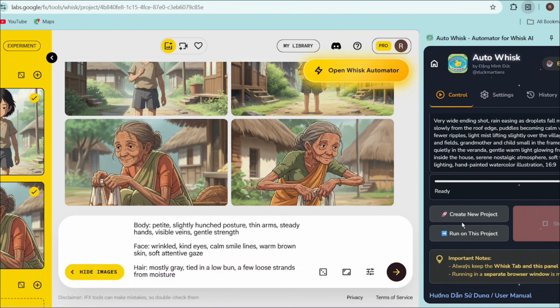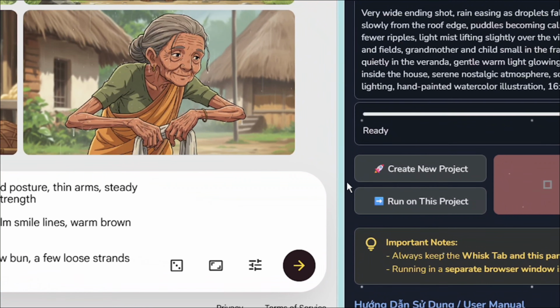Click on it. After clicking start, you will see 2 options. The first option is create new project. If you click on this, your images will be generated in a new project. The second option is run on this project. If you click on this, your images will be generated in the same project that is already open. So here, I click on the second option.